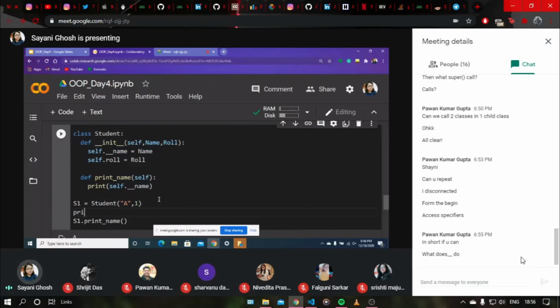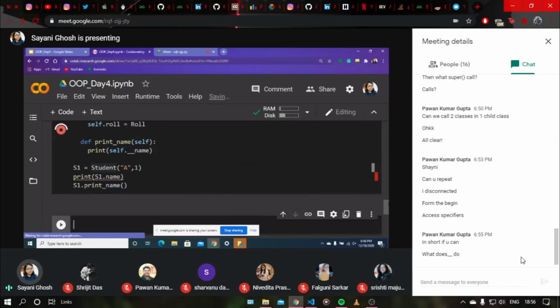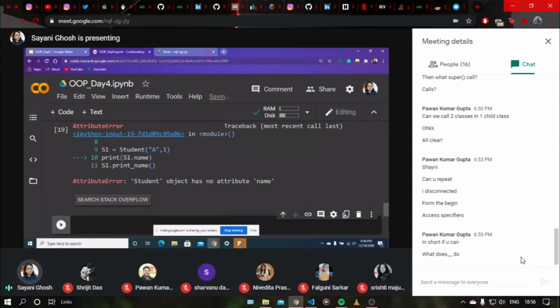If I directly want to print s1 dot name, it will give me an error that it doesn't have an attribute name.